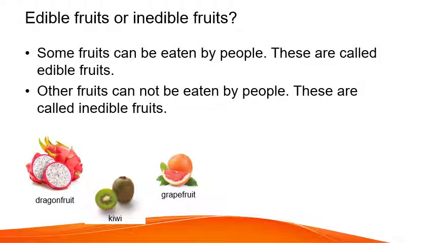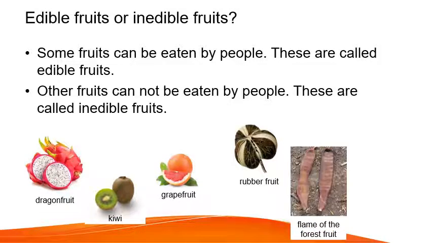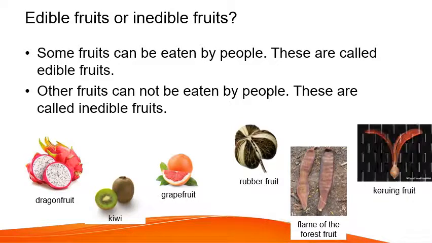Other fruits cannot be eaten by people. These are called inedible fruits. So, buah-buahan yang tidak boleh dimakan oleh manusia, namanya inedible fruits. So, they can be inedible, tidak boleh dimakan because maybe they are poisonous or our body cannot take it in, macam tidak dapat dimasukkan dalam badan without making us feel sick. For example, rubber fruit, buah dari pokok getah, flame of the forest fruit, keruing fruit.